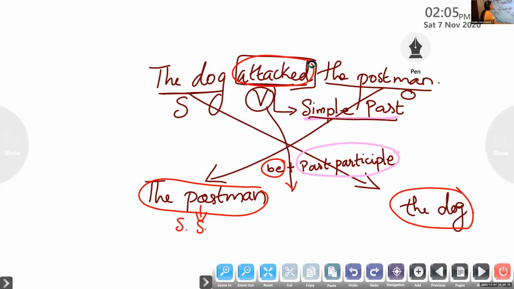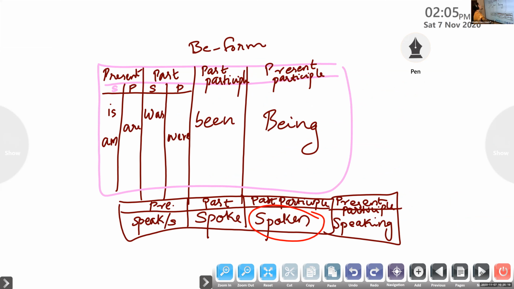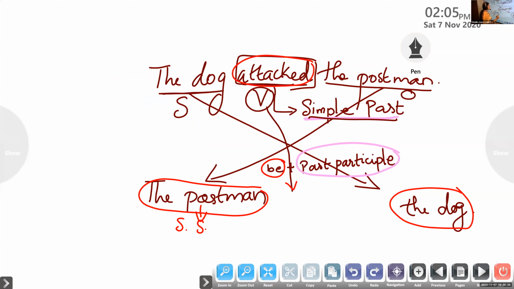Correct? Yes. So look at the board. Simple past form, singular be form. Was. So we prefer was. Okay, so please do write here the postman was. Okay, the verb is was.